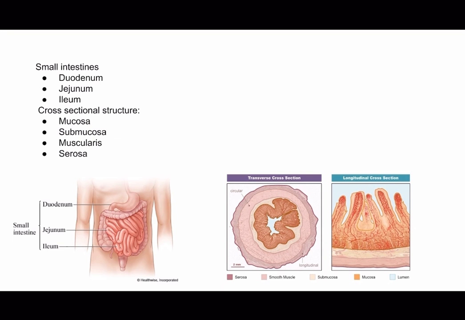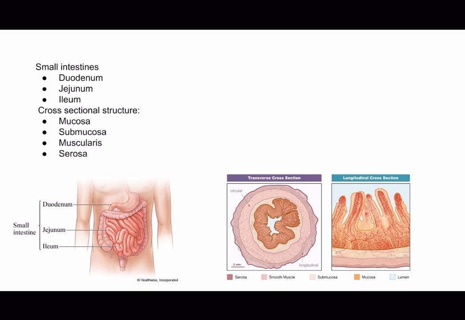And then going on to the cross-sectional structure of the small intestines. It has very distinct layers, as you can see in this diagram. So there is the mucosa. The innermost layer is the mucosa, and it contains the villi and microvilli. These structures increase the surface area for nutrient absorption. The mucosa also has glands that secrete digestive enzymes and mucus.